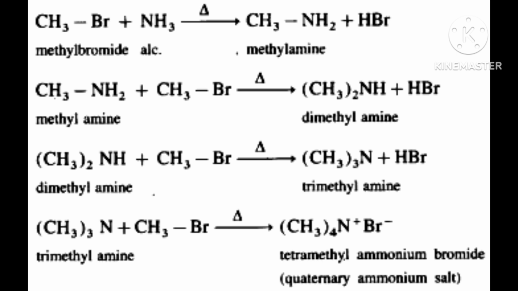Correct? The free amine can be obtained from the ammonium salt by treatment with a strong base. How? The reaction is very simple. If you want the free amine, okay, then you can get it from the ammonium salt. The free amine can be obtained from the ammonium salt by treatment with a strong base.